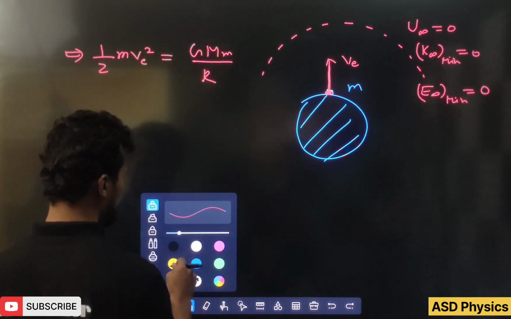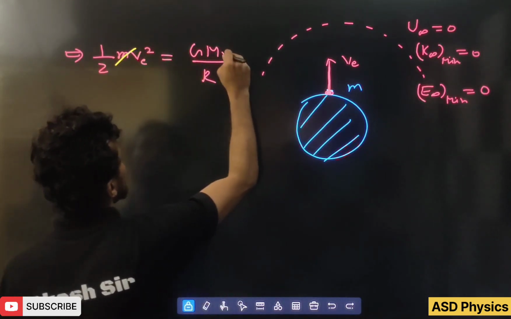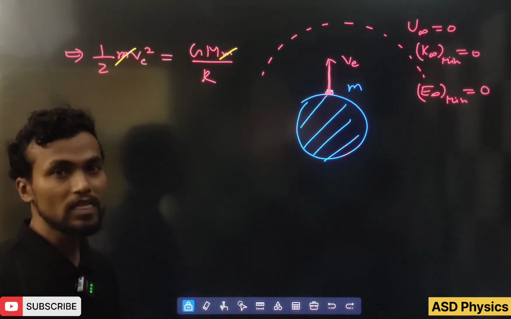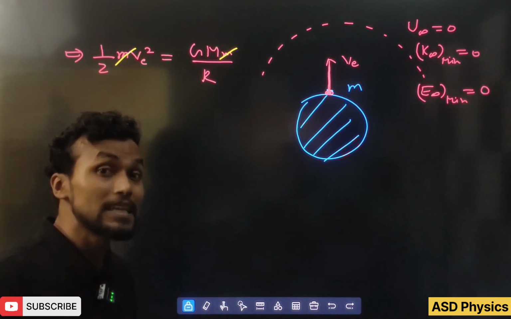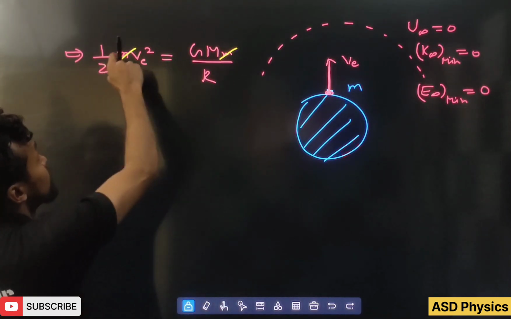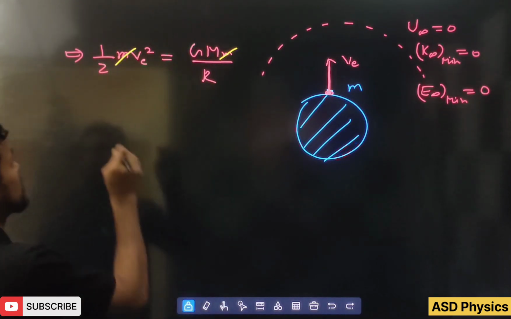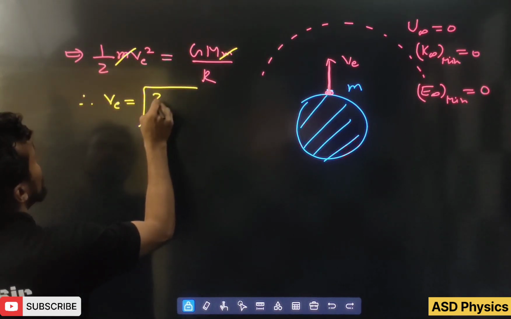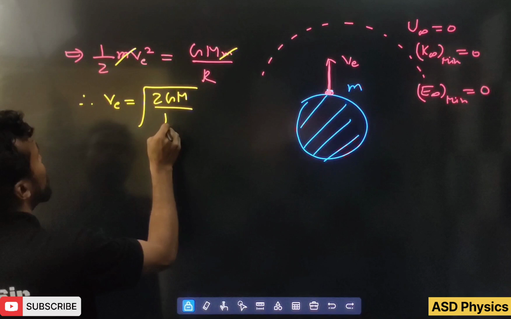Both sides, small m cancels out. Very important, from that we learn the escape speed is independent of the mass of the projected body. Simplifying, the escape speed is root 2GM by r.